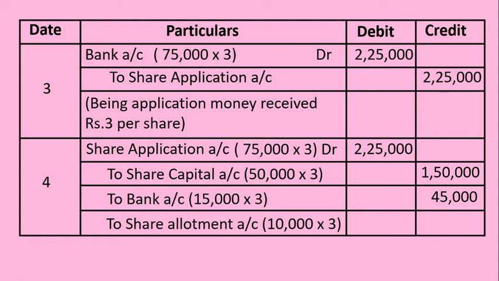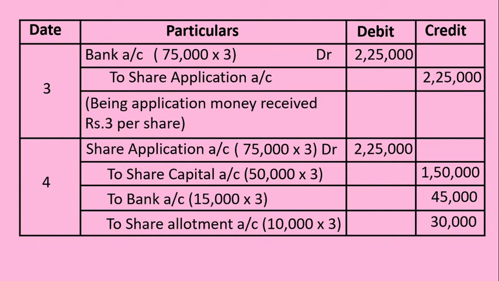To share allotment account, one more credit entry is to be recorded. To share allotment account is credited with 10,000 into 3, which amounts to rupees 30,000. This 10,000 is derived from the second working note, where we mentioned the number of applications accepted for shares is 60,000, availability of shares for allotment is 50,000, and excess applications accepted is 10,000.